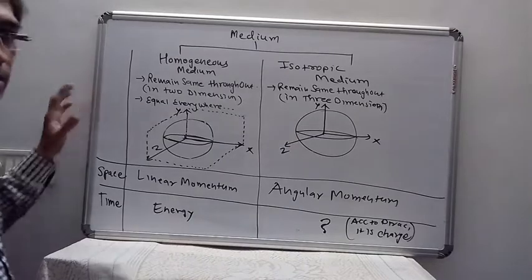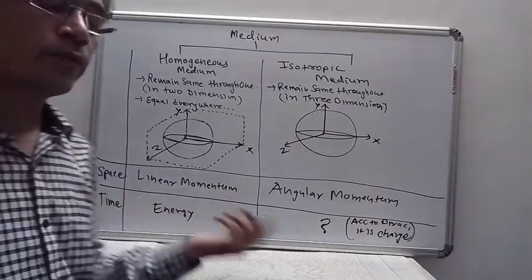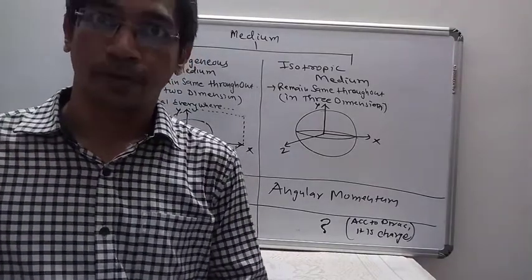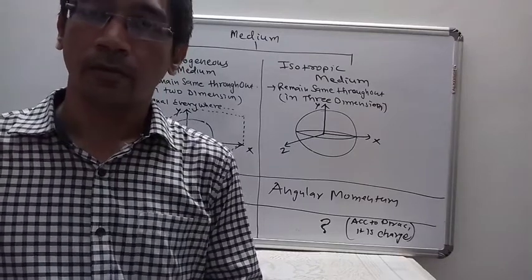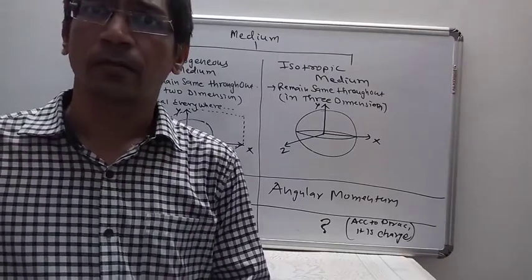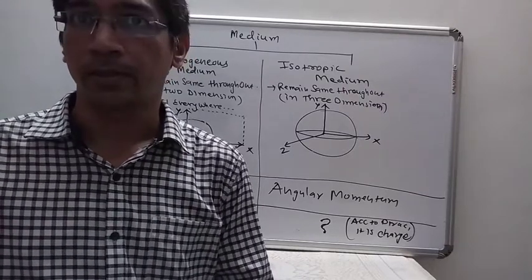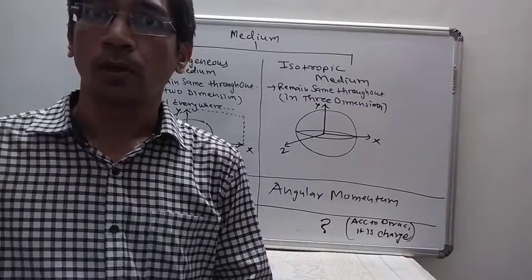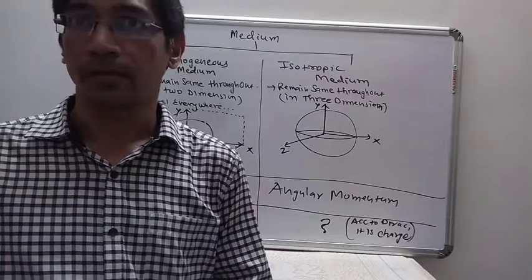So this is about the types of medium and the laws of conservation of quantities. This is the last topic of the chapter, and this chapter has very low marks weightage, but it is very important for understanding physics and science. So revise this whole chapter again and try to understand what physics and science are. Thank you.